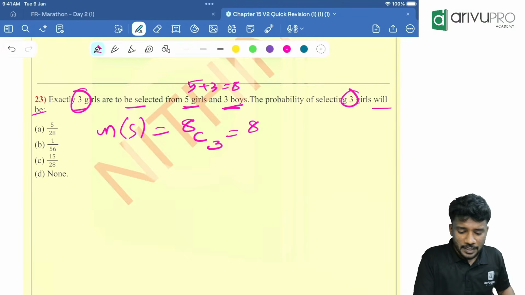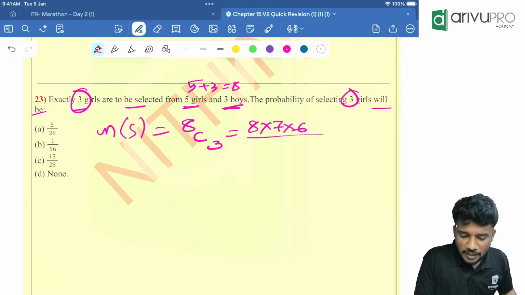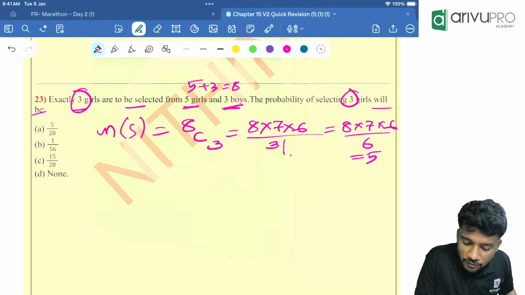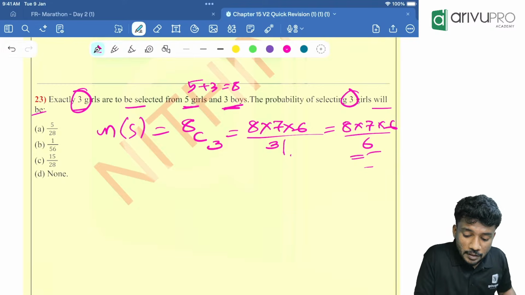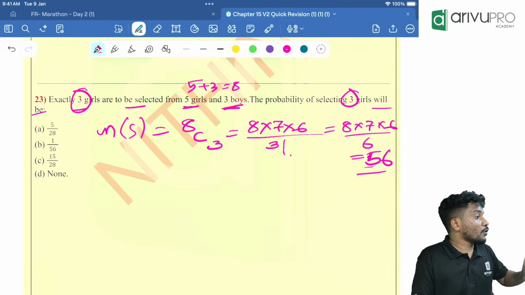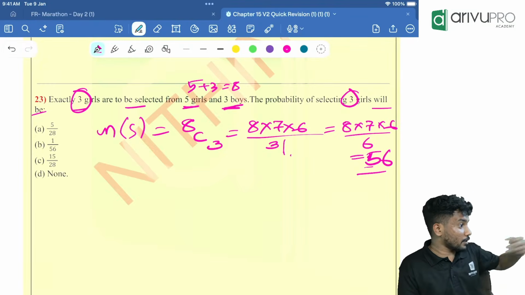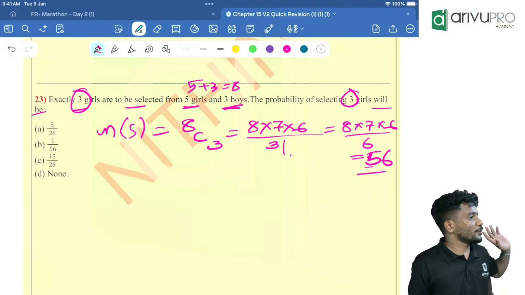8C3 is how much? 8 into 7 into 6 divided by 3 factorial. We know that 3 factorial is how much? 6. So 8 into 7 into 6 divided by 6, which is equal to 56. Yes, total. Whenever we consider total sample space or total people we are choosing from, we should always consider what? Total number of people. Okay.